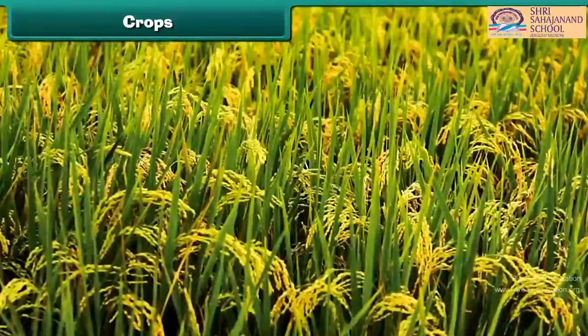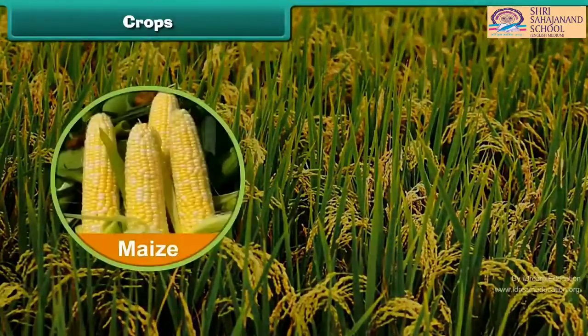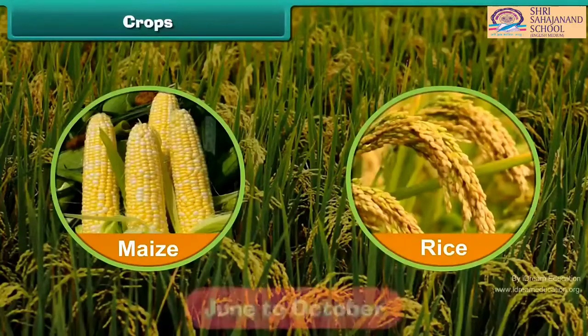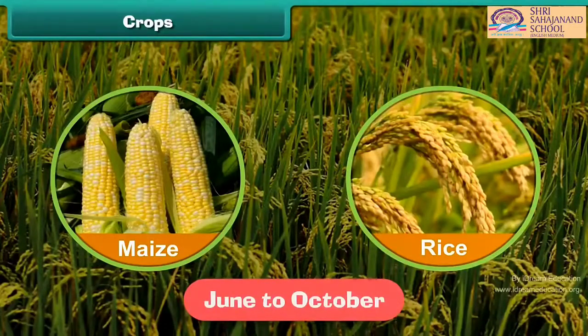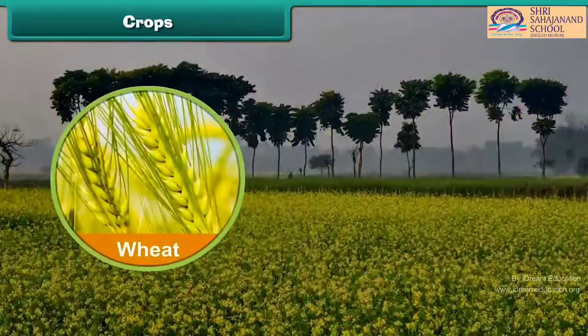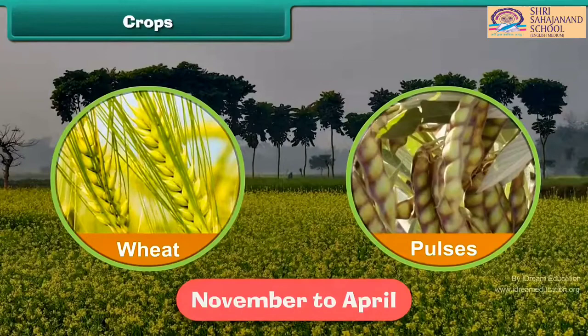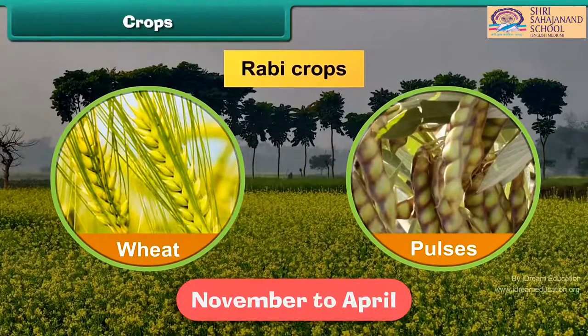All crops do not grow in all seasons. Crops like maize and rice grow from June to October. Such crops are called Kharif crops and are dependent on rain. Crops like wheat and pulses grow well from November to April. Such crops are called Rabi crops and are not dependent on rain.